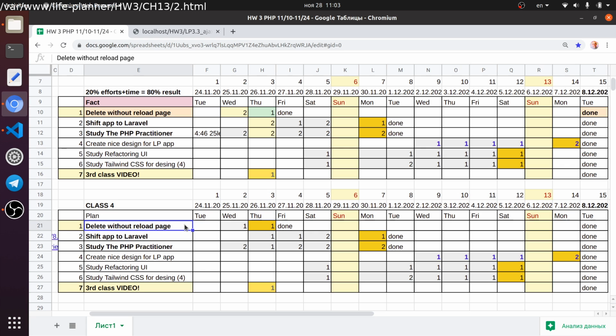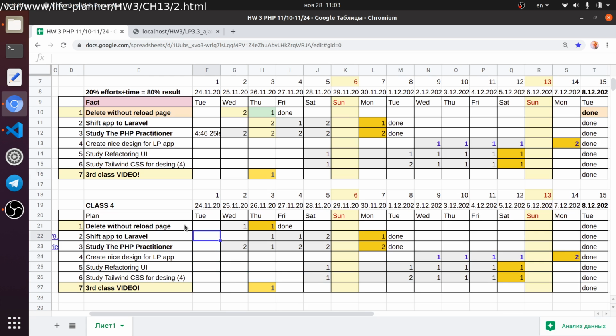So these 3 are most important. Actually, the first was finished, and the second and third are most important, and then 4, 5, 6 would be nice to finish. So I made some pre-plan. This is my plan to finish all these things.